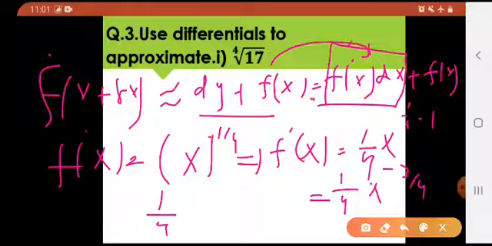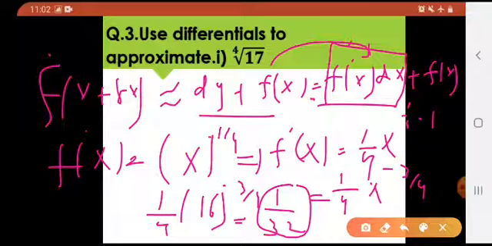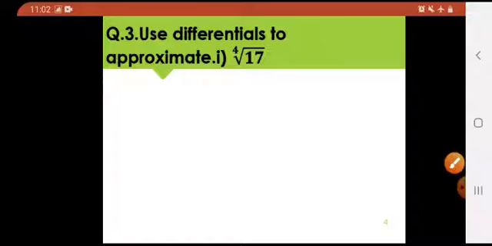It would be 1 by 4. X's value was 16, raised to the power minus 3 by 4. So now after putting it in and solving, we'll be getting 1 over 32. Put this value over here in place of f dash of x. This dx would be replaced with 1, because we all know that delta x is equal to dx. We found the value of this f of x as well. So put in all the values, and that's how you'll be getting your answer.